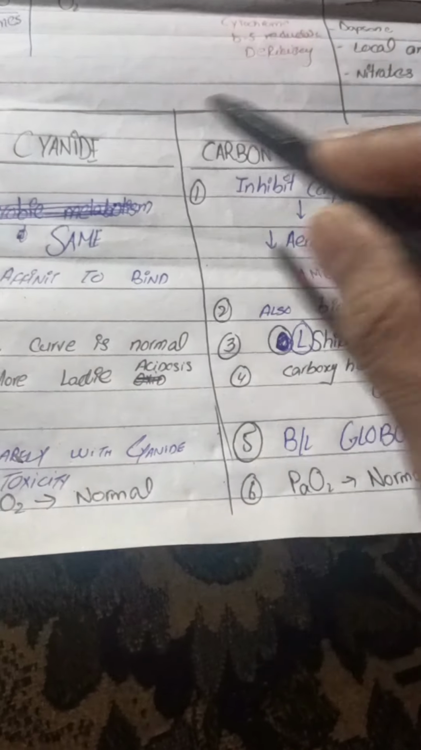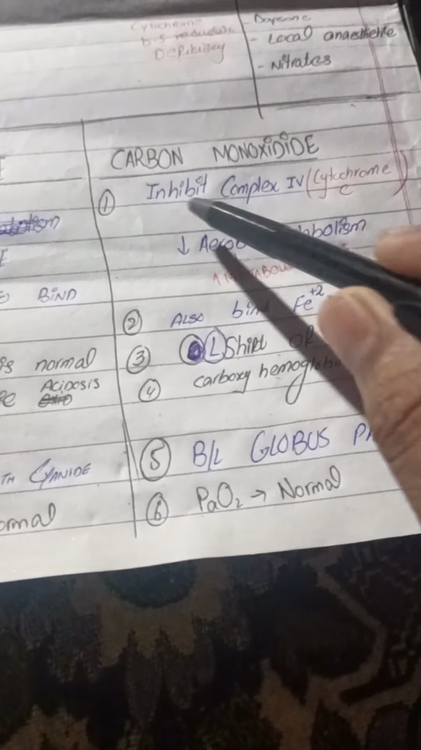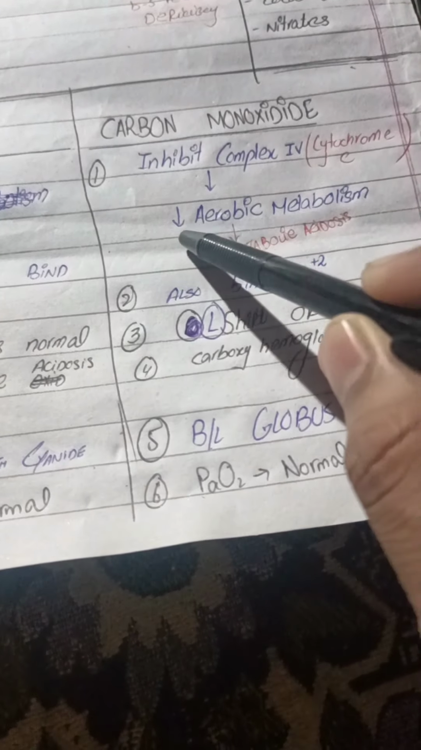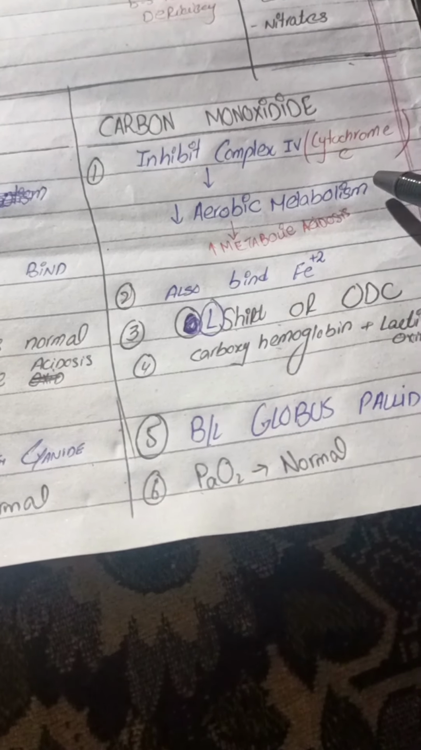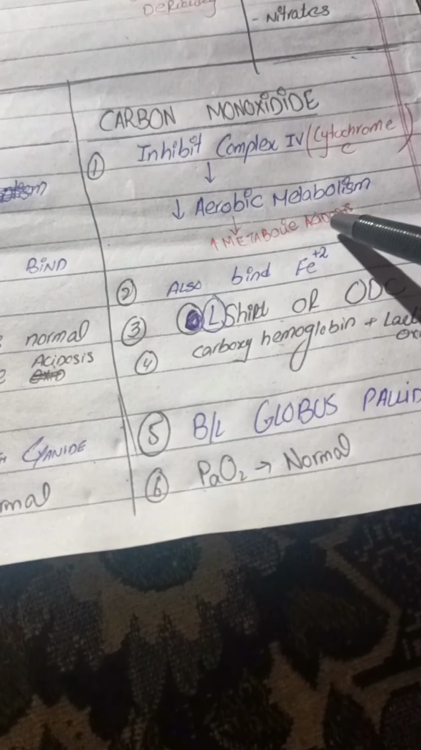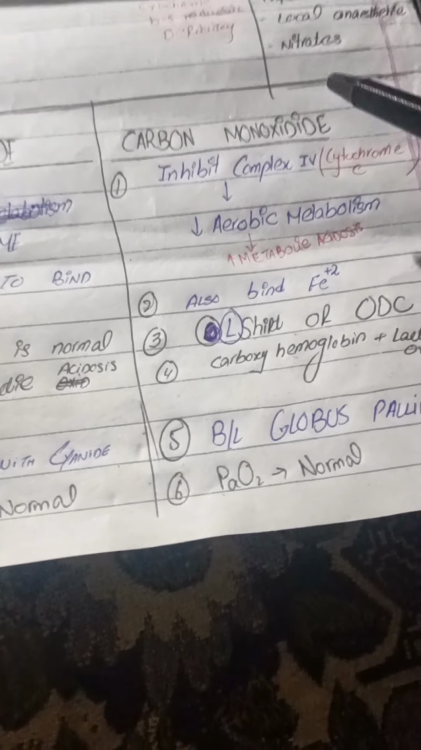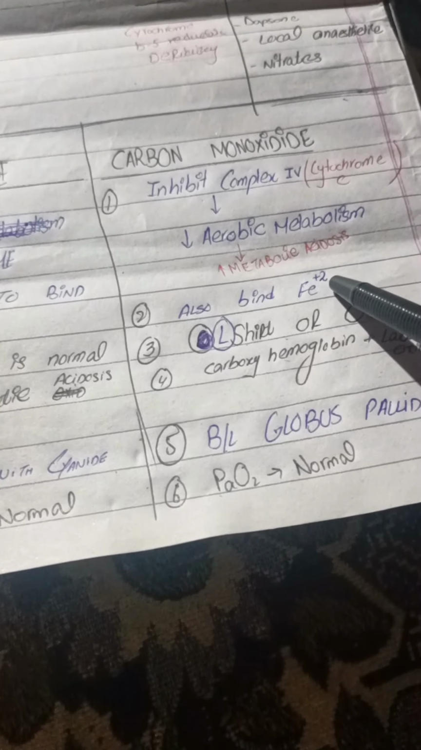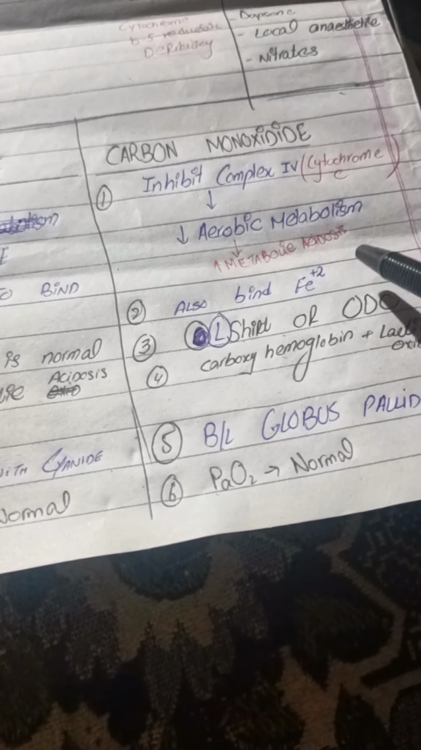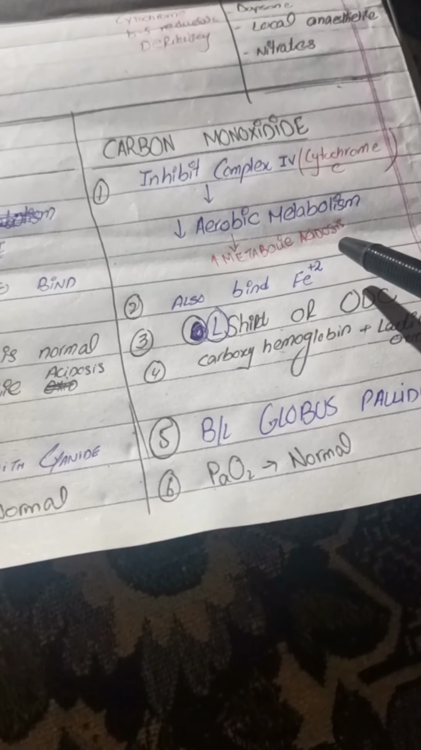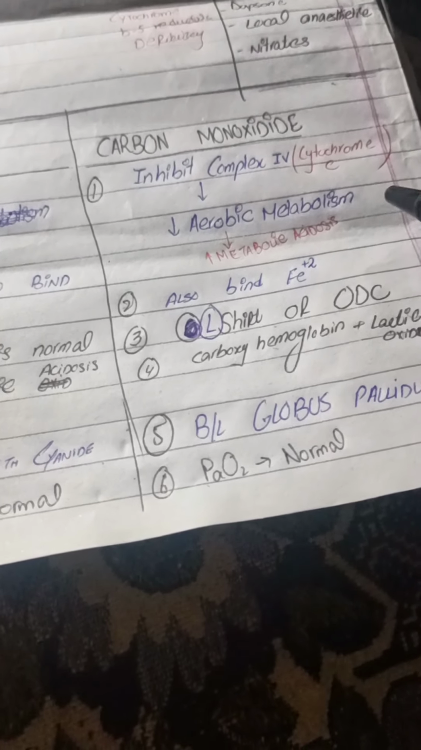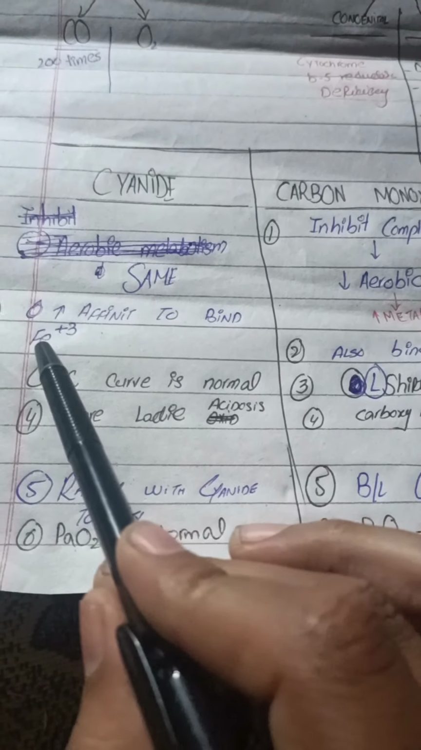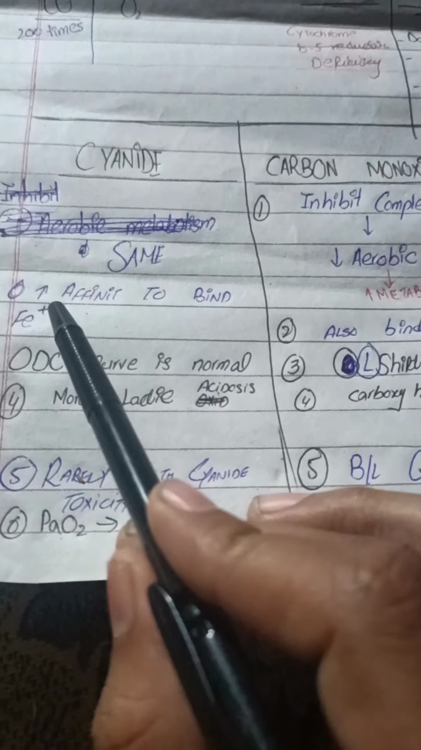Carbon monoxide and cyanide both inhibit complex 4 of the electron transport chain, which leads to decreased aerobic metabolism, which ultimately causes metabolic acidosis. Second important thing, carbon monoxide binds to the ferrous iron of the heme portion, which is the binding site of oxygen as well. Second thing, cyanide can bind only the ferric form of the iron.